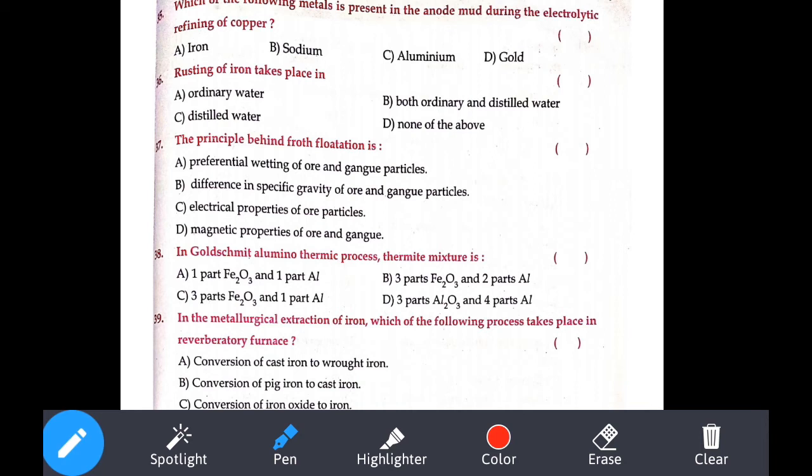Okay, principle behind the froth flotation. Wetting process. Wetting is the process. Okay, wetting of ore. That is our answer, wetting. No need to see the remaining options.